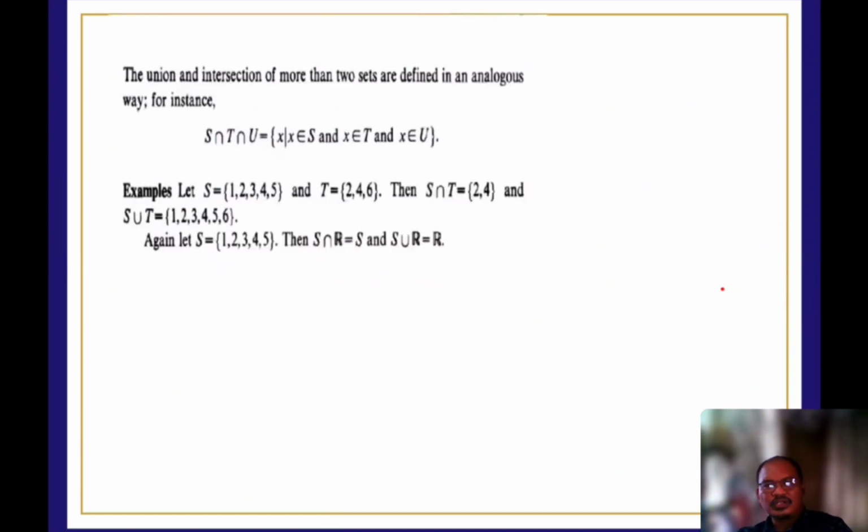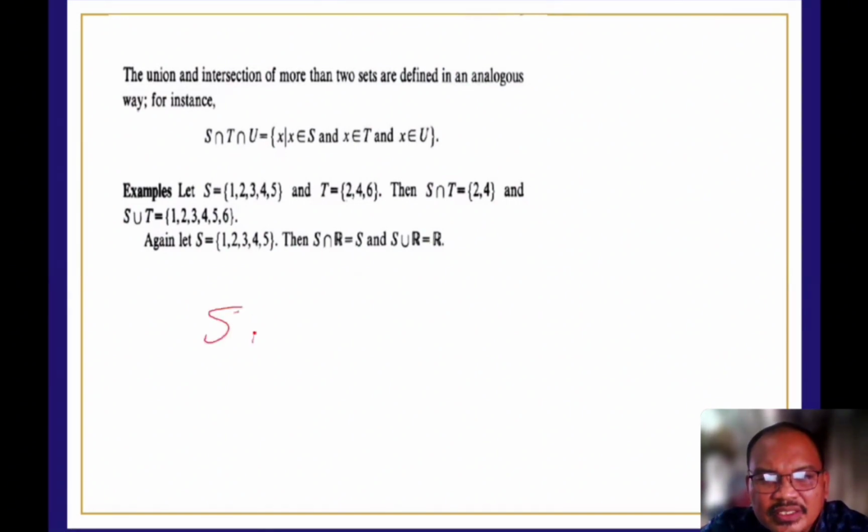The union and intersection of more than two sets are defined in an analogous way. For example, we have S intersection T intersection U, such that X is an element of S and X is an element of T and X is an element of U. So let's say the set S is 1, 2, 3, 4, 5 and T is 2, 4, 6. The intersection between S and T, let's check, is 2 and 4. And the union is 1, 2, 3, 4, 5, 6. Again, let S be 1, 2, 3, 4, 5.